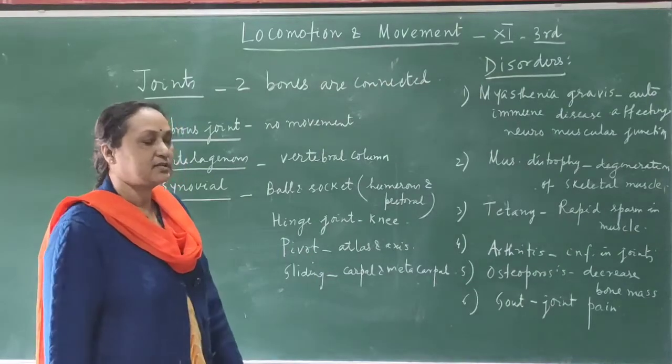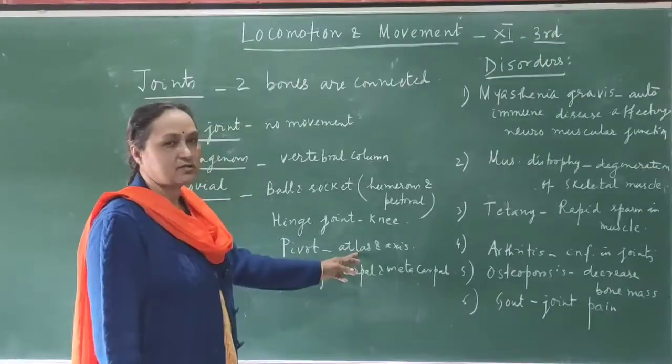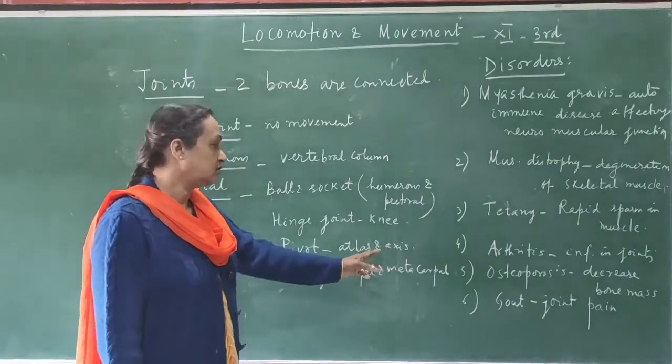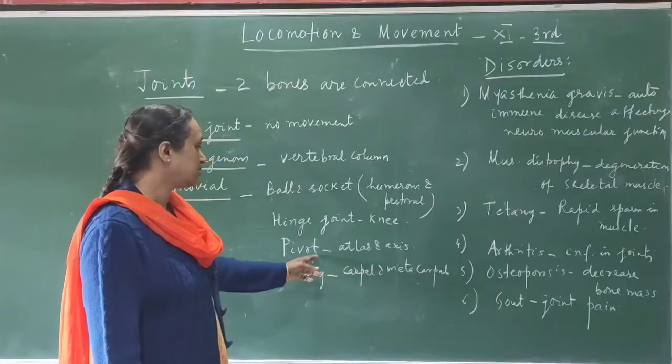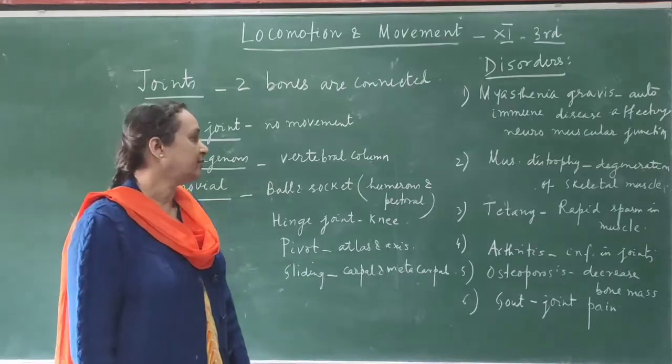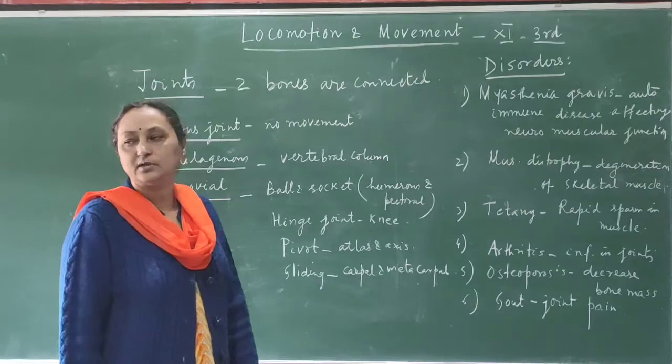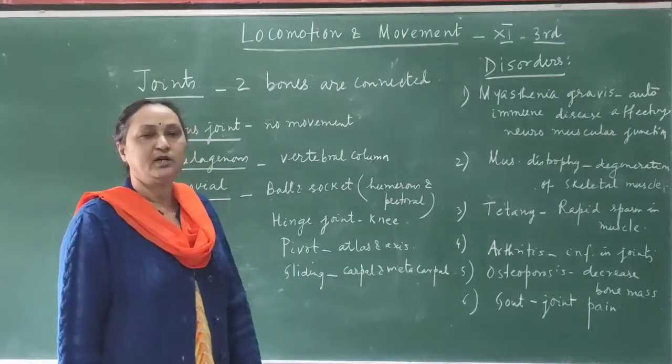Third is the pivot joint. So pivot is present in between the atlas, that is the first vertebra, and the axis, that is the second vertebra. तो ये दोनों वर्टिब्रा के बीच में जो जॉइंट है that is called the pivot joint, ताकि आप अपना हेड मूव करा पा रहे हो. 360 में मूव नहीं करा पा रहे हो, बट काफी हद तक 180 में आप उसको मूव करा पा रहे हो.